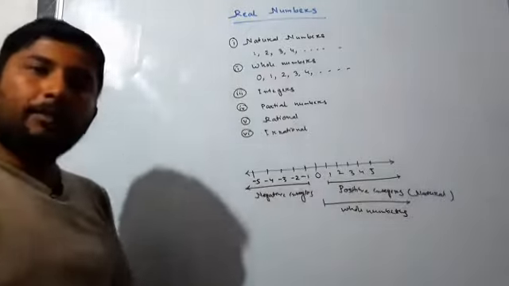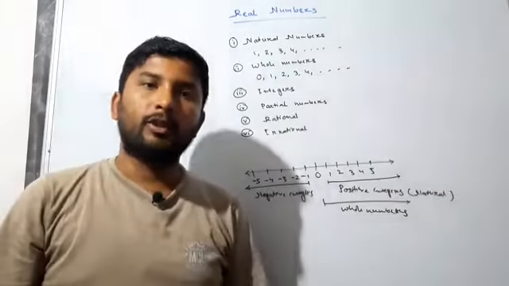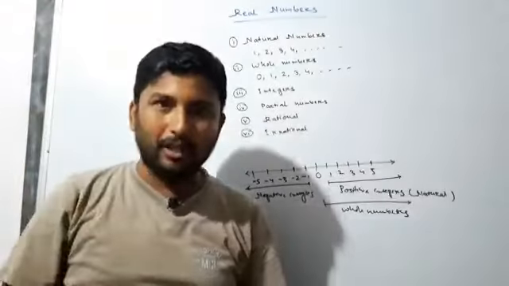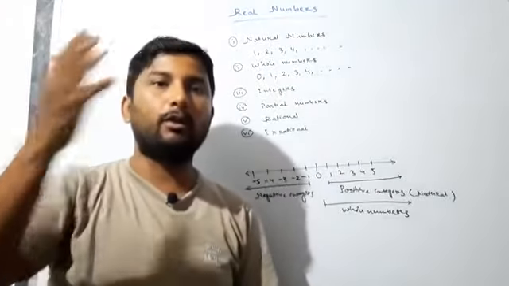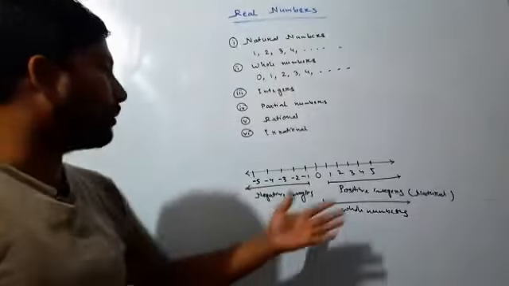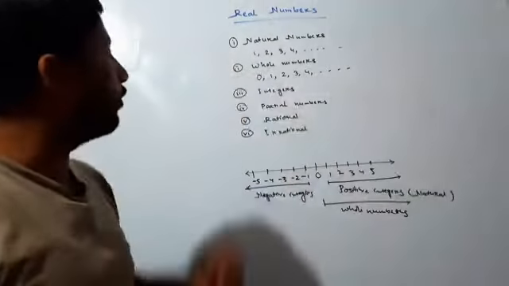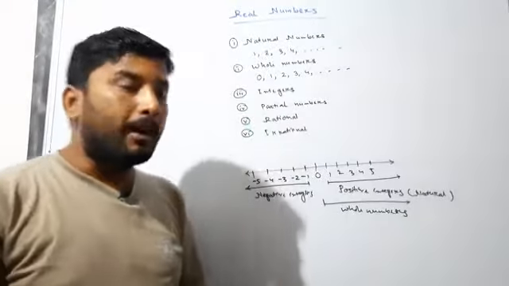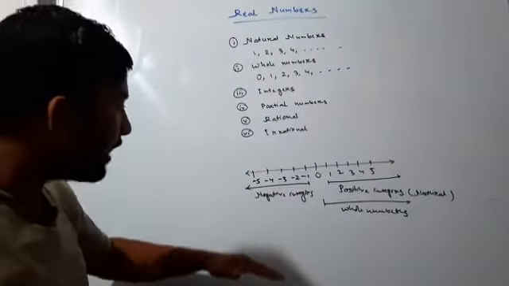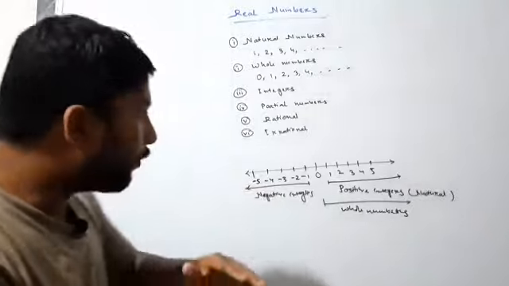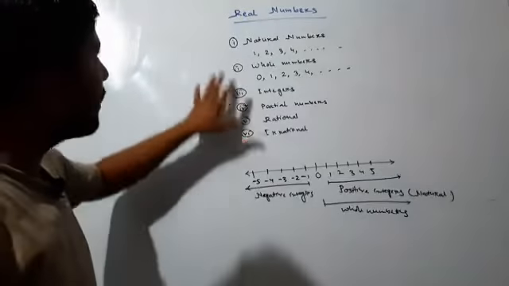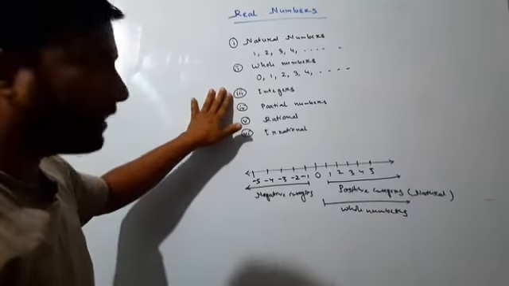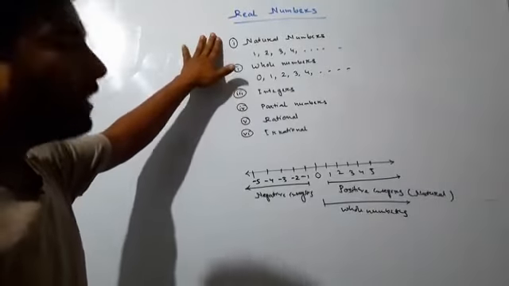That means, in previous classes we learned from downside to upside, because we have to know about natural numbers, whole numbers, then integers, then fractional numbers, then rational, then irrational. But actually we should learn the numbers from the opposite direction. That means first real numbers, then rational and irrational, then fractional numbers, then integers, then whole numbers, then natural numbers.